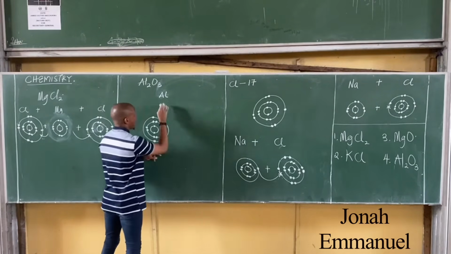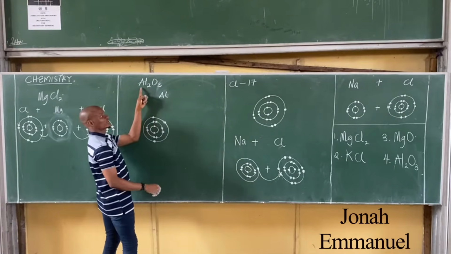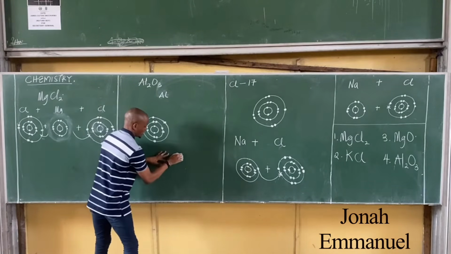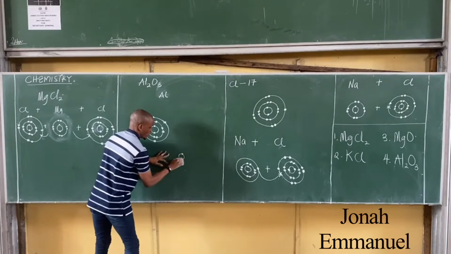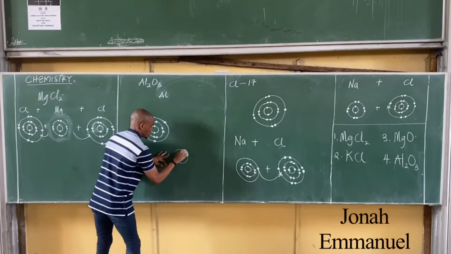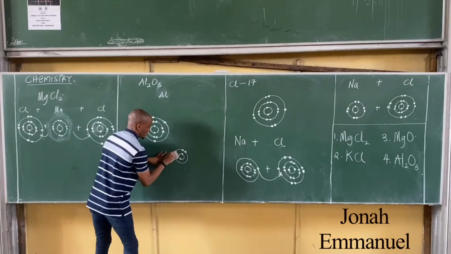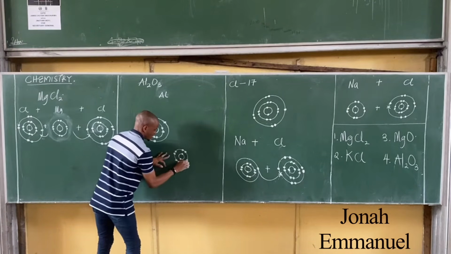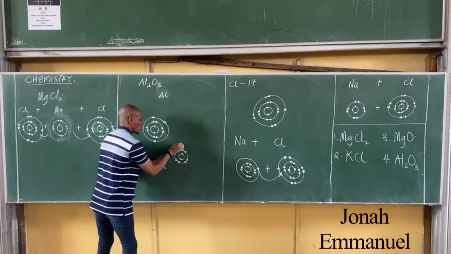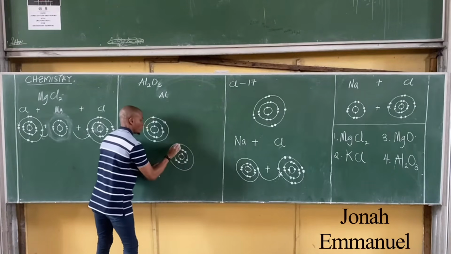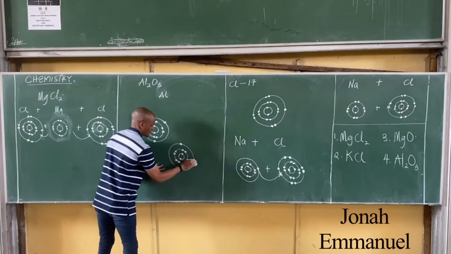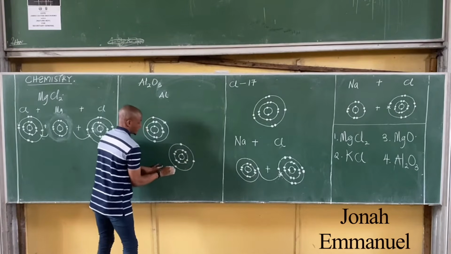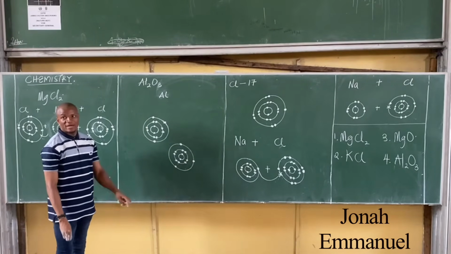Next again, another aluminium. Since it said 2 atoms of aluminium, that becomes another one there. 2, 8, 3. 1, 2, 1, 2, 3, 4, 5, 6, 7, 8. With then 3 valence electrons, 1, 2, and 3.